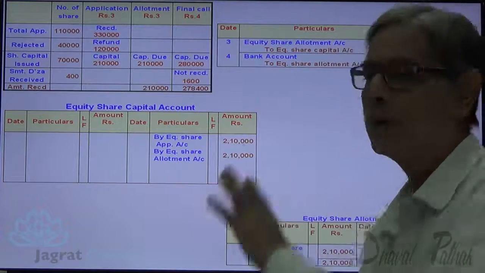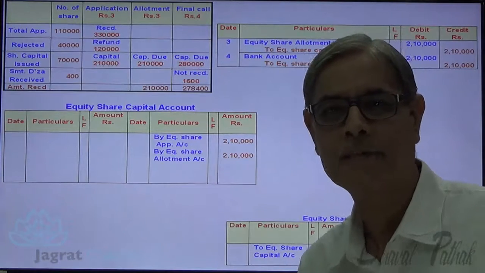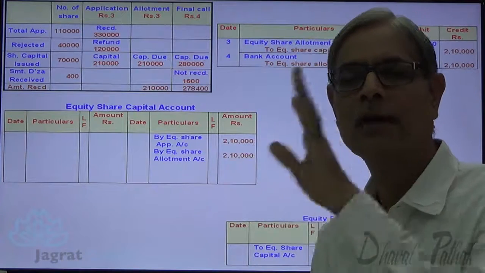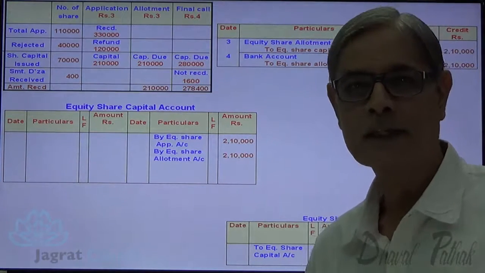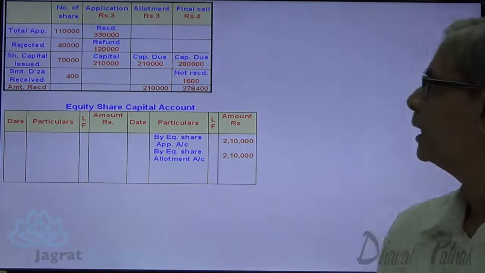So first entry, amount demanded on final call. Share final call account debit to share capital account credit. Bank account debit, calls in arrears account debit 1,600 to share final call account credit. Now let us write the journal entries first of all, then we shall go for its ledger posting.